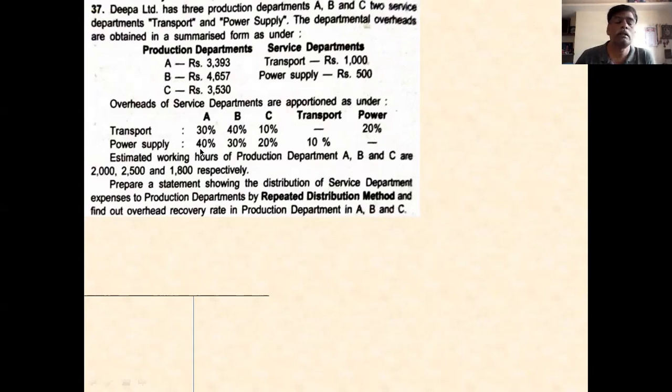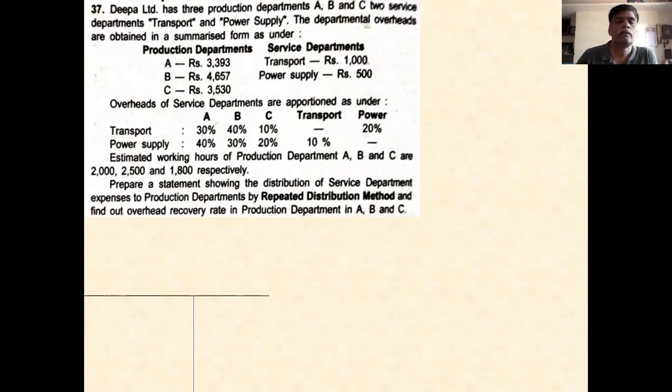You take the total of the power supply department, and apportion 40% to A, 30% to B, 20% to C, and 10% to the transport department. Like this, you have to apportion. Whenever there is overhead in the transportation column, apportion it to A, B, C, and power.